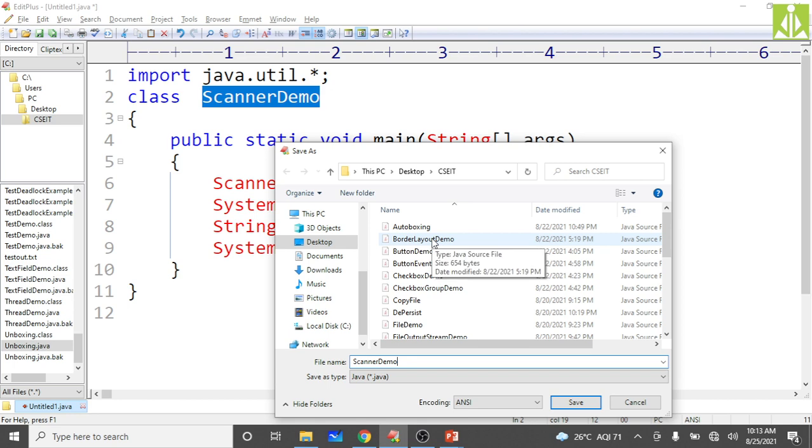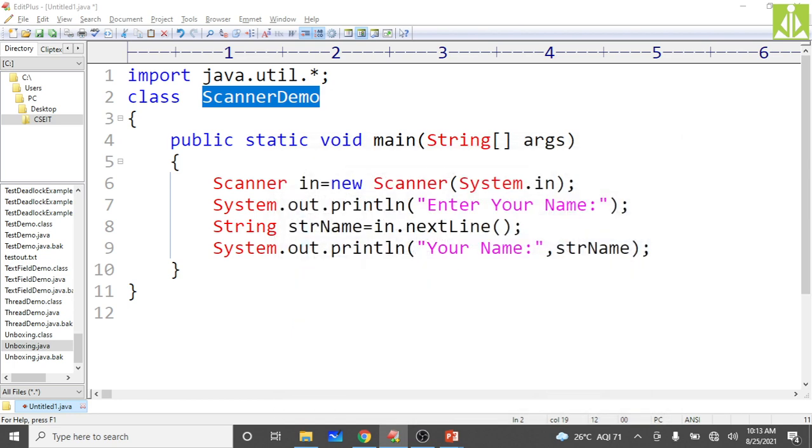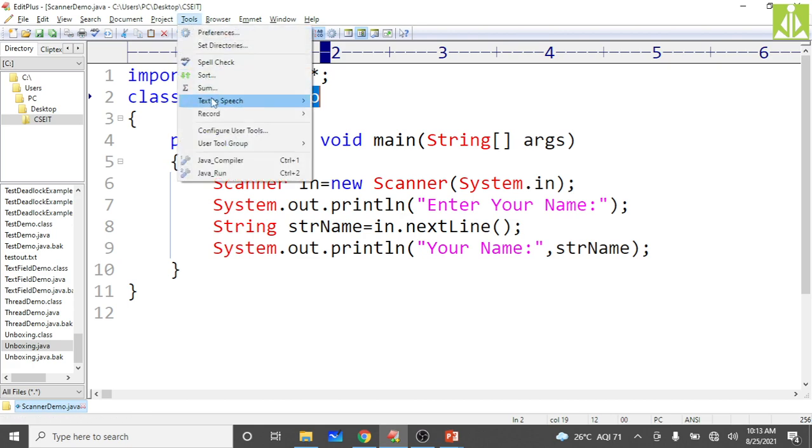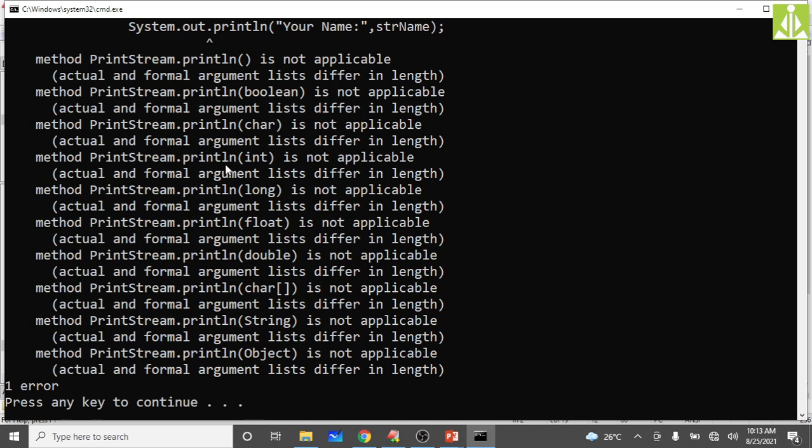ScannerDemo.java we are saying, hit the enter key. Program got saved. Now go to tools, Java compiler. Yes, we are getting some issues.